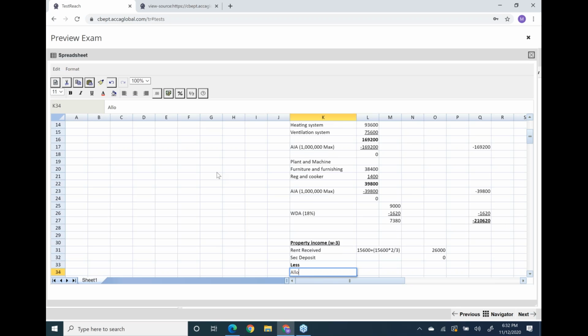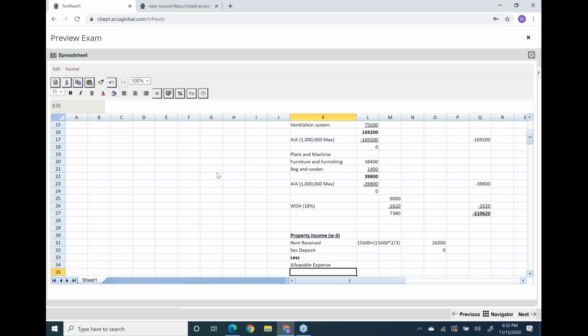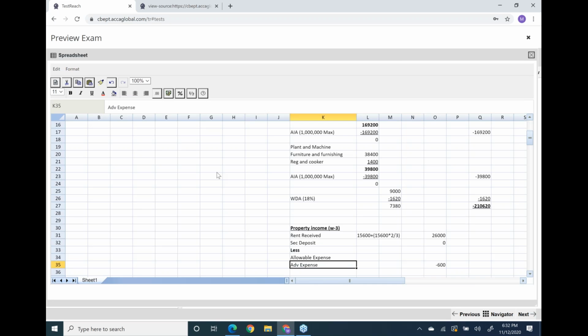Now let's pick up the allowable expenses. The first thing is advertising. Advertising is fully allowed, and also relates to our accounting period. So 600 is fully allowed.